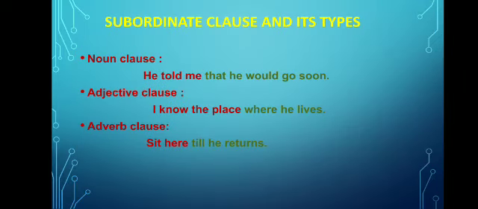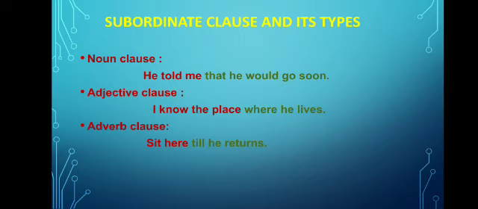Now in your book, subordinate clause and its types are given. Subordinate clause I have already explained to you, and there are three types of subordinate clauses. First is noun clause. If the subordinate clause works as a noun in a sentence, then it is called a noun clause. For example, he told me that he would go soon. Here, "that he would go soon" is a noun clause because it gives the answer to what. If we ask in the sentence what he told, we find the answer that he would go soon. So this is a noun clause.